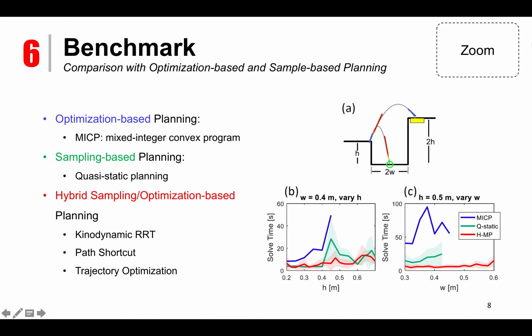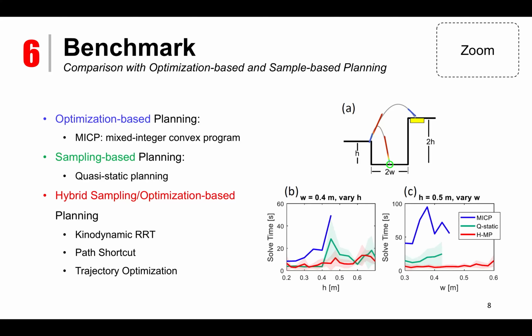The proposed hybrid sampling optimization-based planning algorithm is compared with two other methods. The first one is an optimization-based planning algorithm, and the second one is a sampling-based planning algorithm. The optimization-based planning algorithm used here is a mixed integer convex program-based approach.